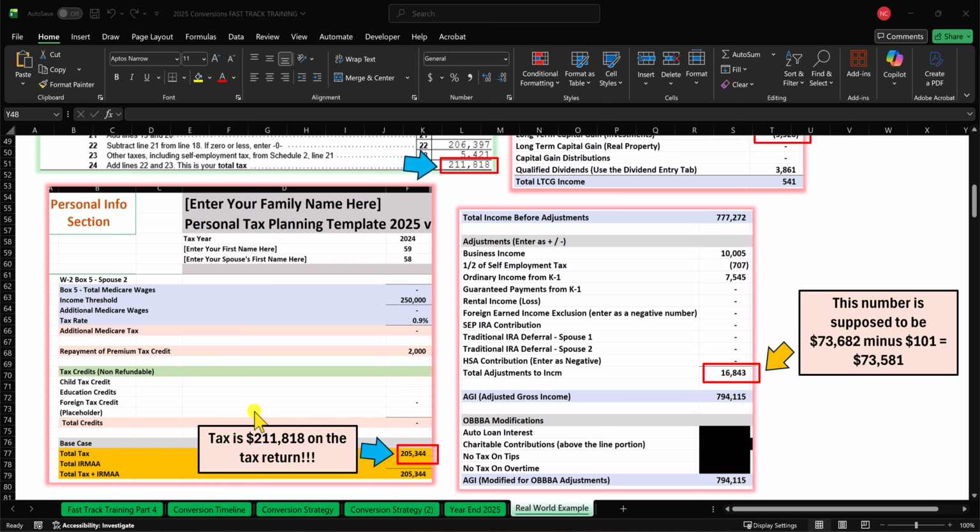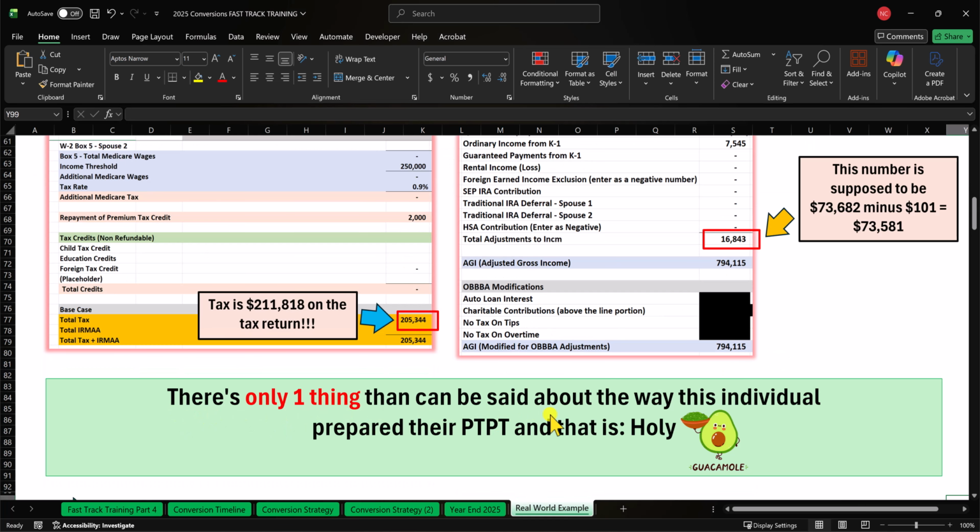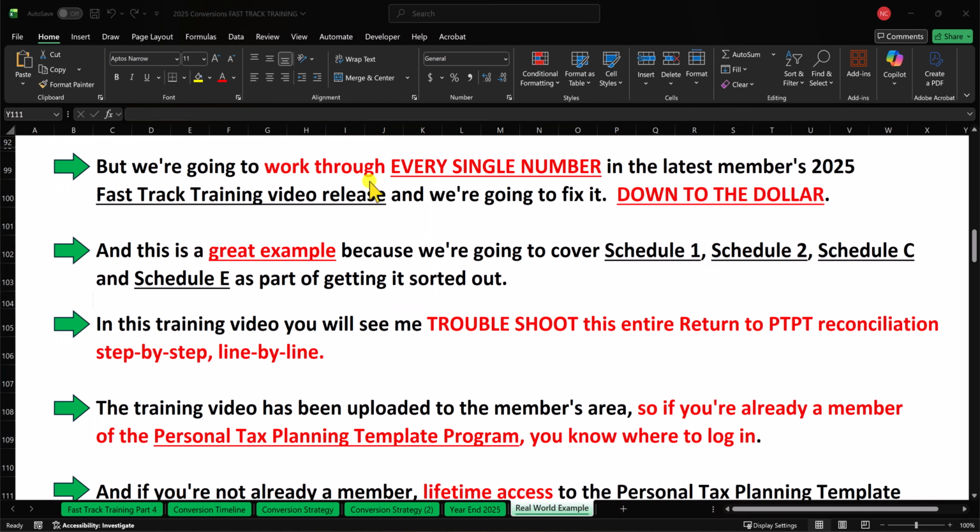And then getting down here to the bottom of the column in the personal tax planning template, we're showing $205,344 of total tax, but right here on the tax return we have $211,818. There's only one thing that can be said about the way this individual prepared their personal tax planning template, and that is holy guacamole. But we're going to work through every single number in the latest Members 2025 FastTrack training video release, and we're going to fix it all the way down to the dollar.